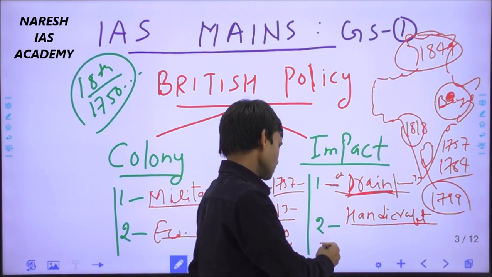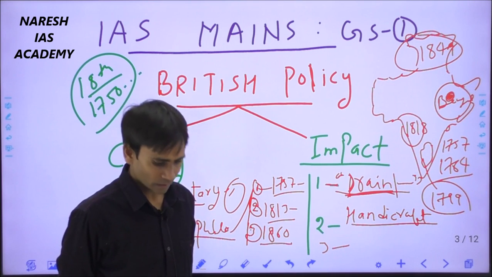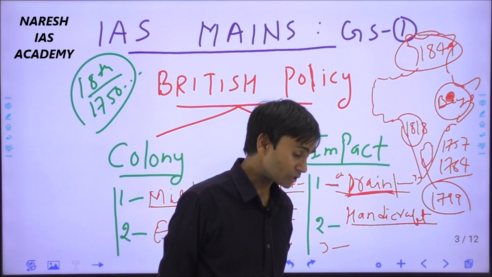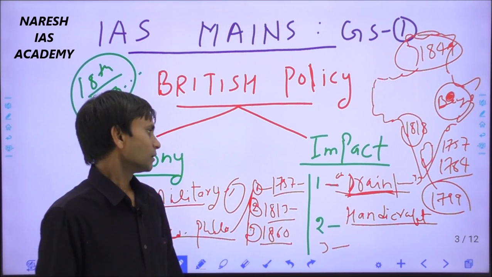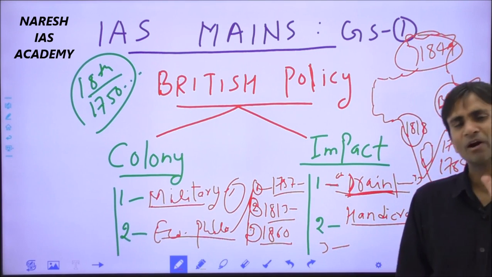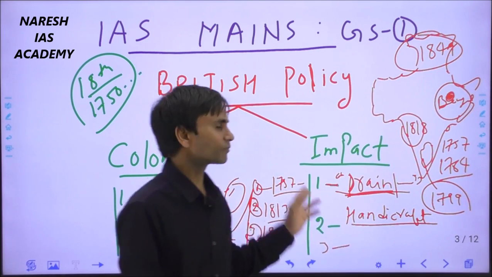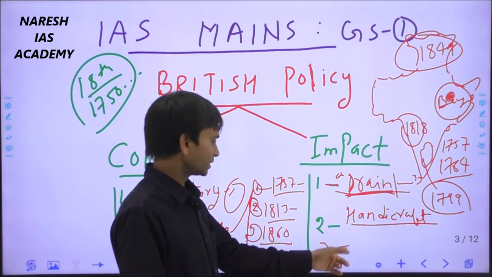And last, one more point I want to discuss: the impact of British economic policy on the agriculture sector. Simply, I will indicate some points. For details, you may visit our website videos for these.